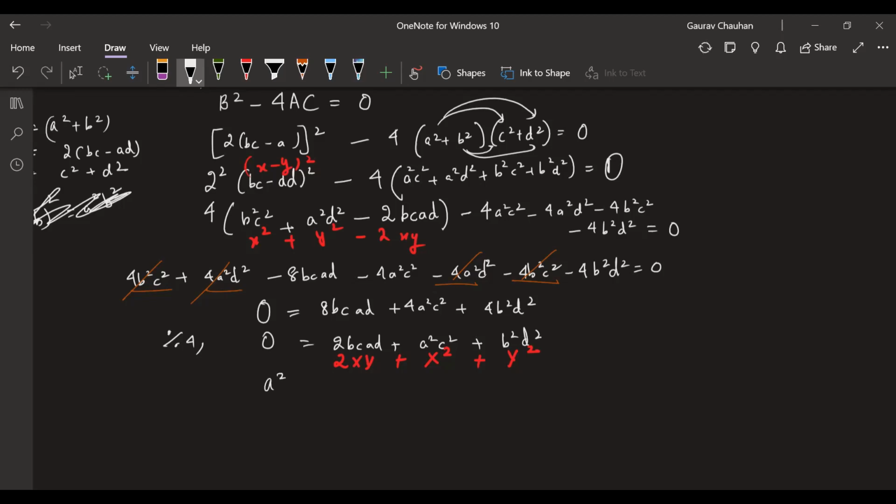So it becomes AC the whole square plus BD the whole square, plus 2 into AC into BD.